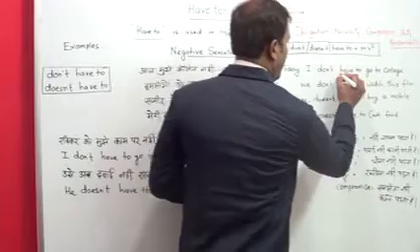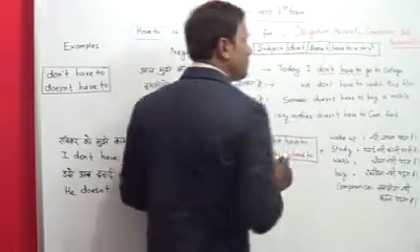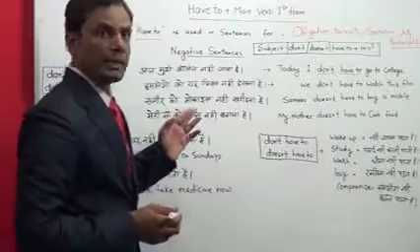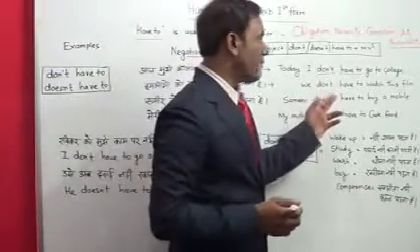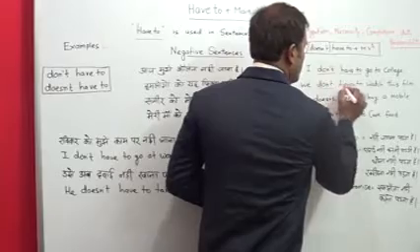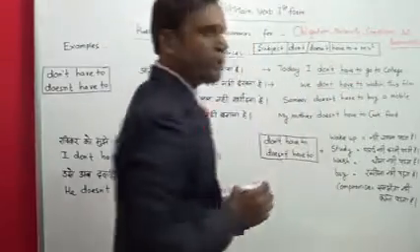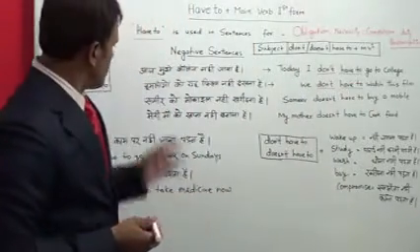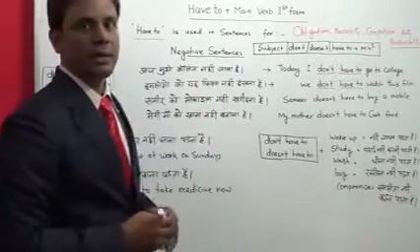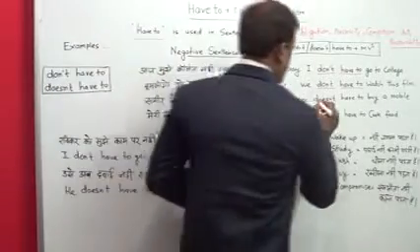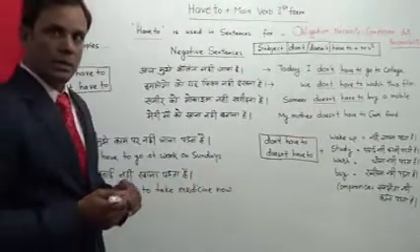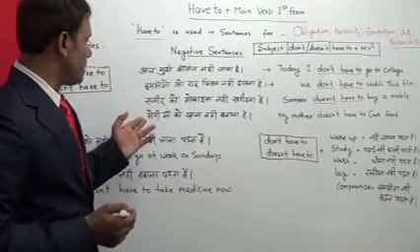Here have to is preceded by don't. We don't have to watch this movie. Here don't is followed by have to. Sameer doesn't have to buy a mobile. So doesn't have to.